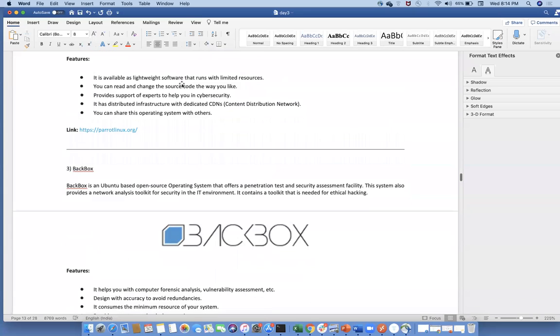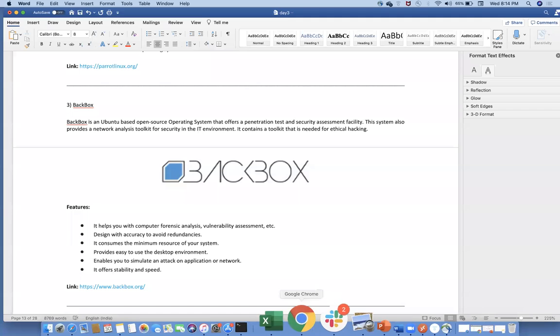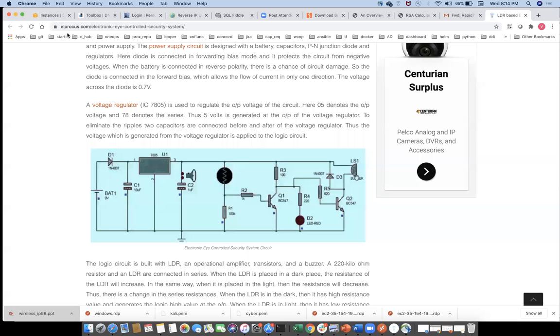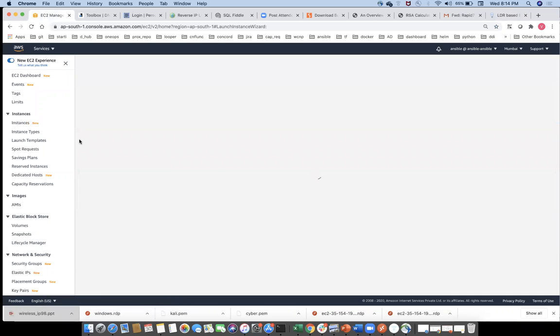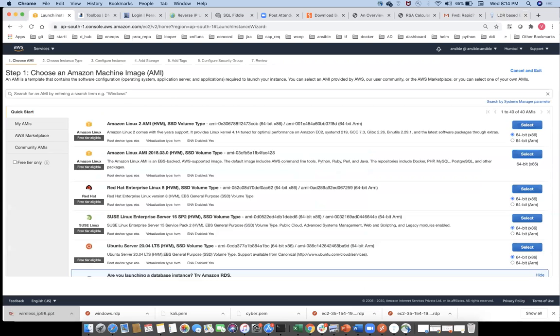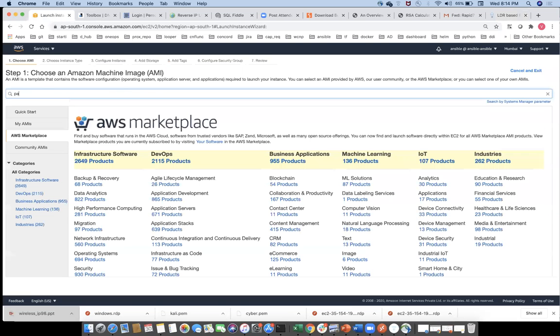But you can search for Parrot OS in the AWS Cloud. Launch instance, it was available. If it is not available, we can request Parrot OS there and you can launch it. And again, you can understand Parrot OS and how exactly it is involved in hacking. So go to Marketplace. You can search Parrot OS.